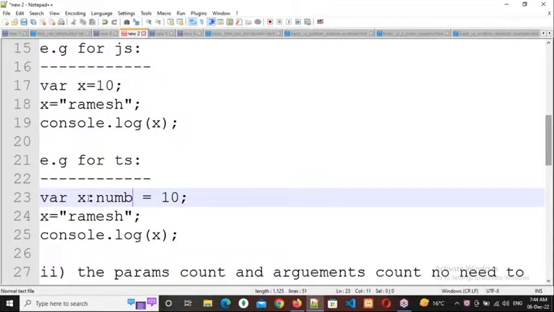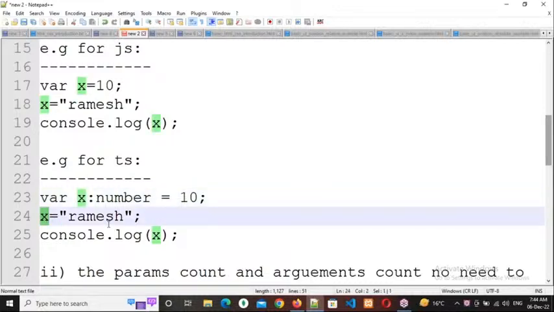We can mention the data type manually also: x colon number. Then this x will always accept only numbers as the data. Suppose in the next line you write x equal to Ramesh. Alphabets we write in double or single quotations, and it will treat that as a string.